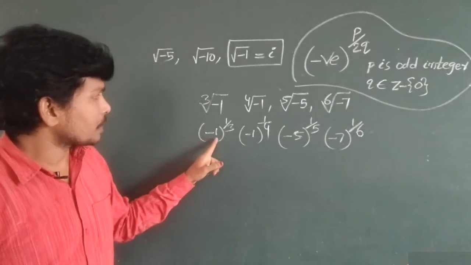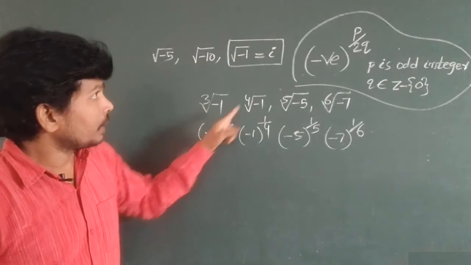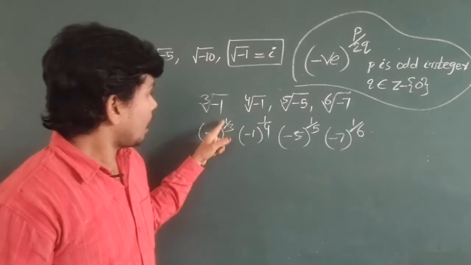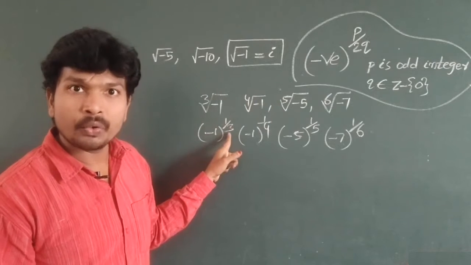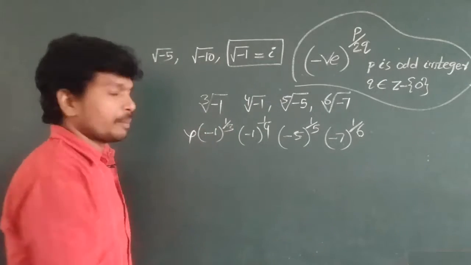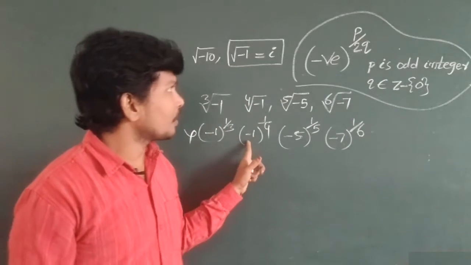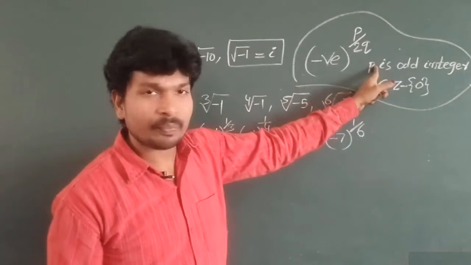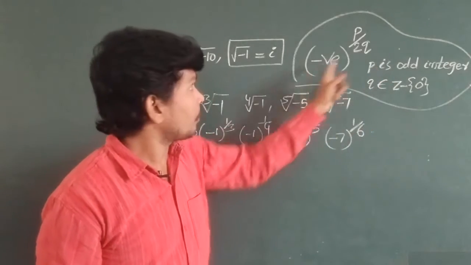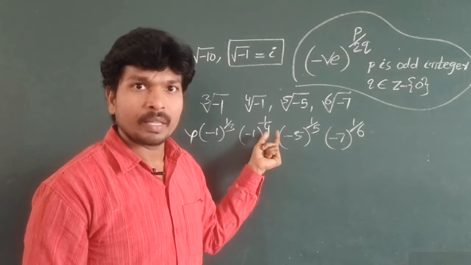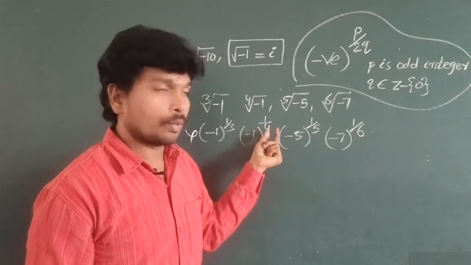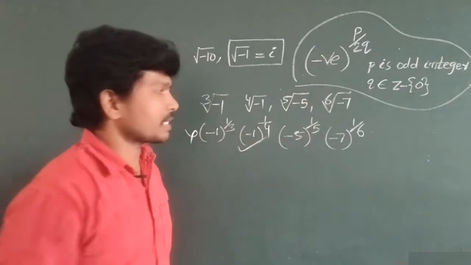See here, minus 1 whole power 1 by 3. P is odd, okay? But here it is not in 2q form. So this is not an imaginary number. Now, observe here, p is odd, okay? It is in the form of 2q because 2 twos are 4, it is an even number. Yes? 2 times 2. So that's why it is an imaginary number.